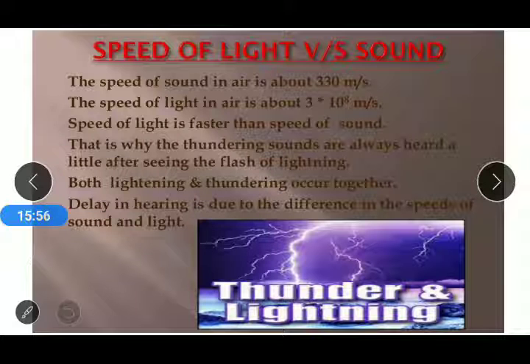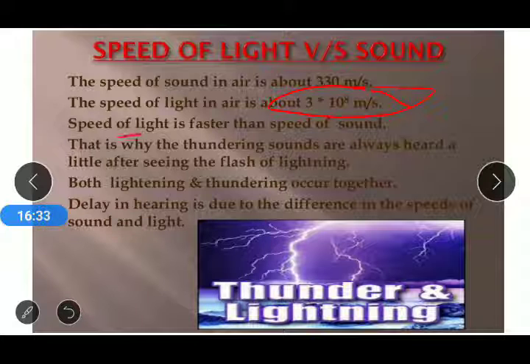Now, there is an interesting thing: the difference between the speed of light and the speed of sound. The speed of light is more than the speed of sound. The speed of sound in air is about 330 meters per second, whereas the speed of light in air is about 3 into 10 to the power 8 meters per second.